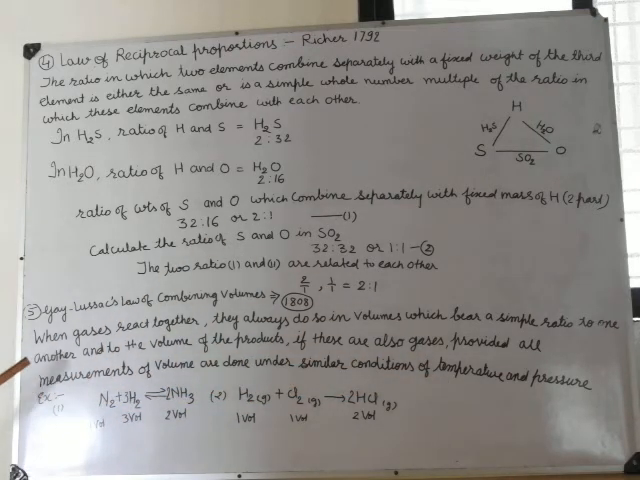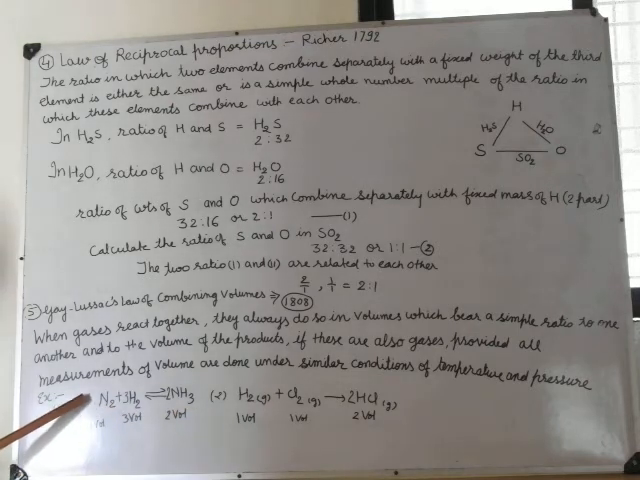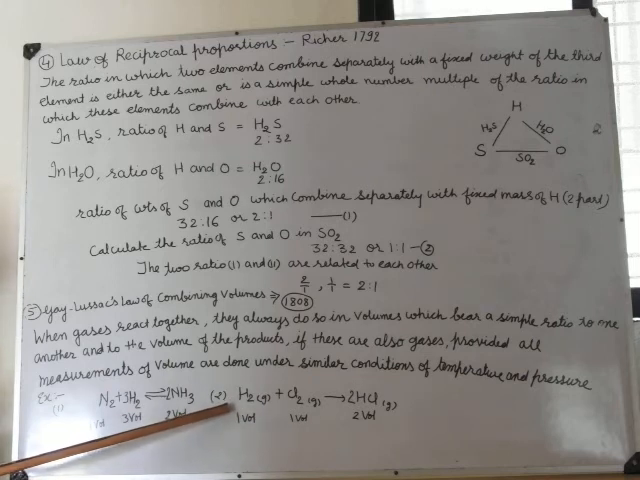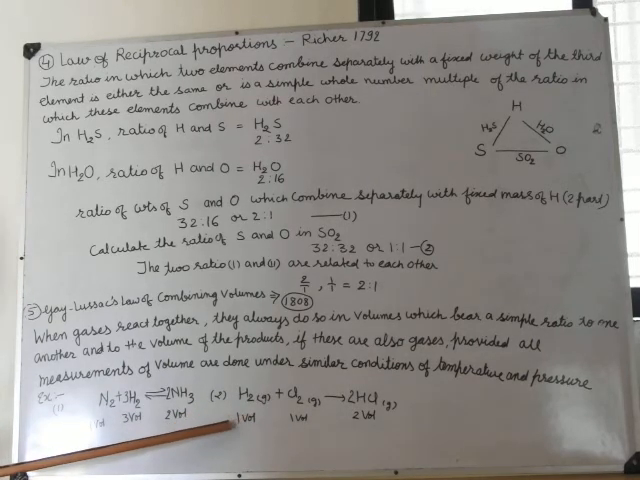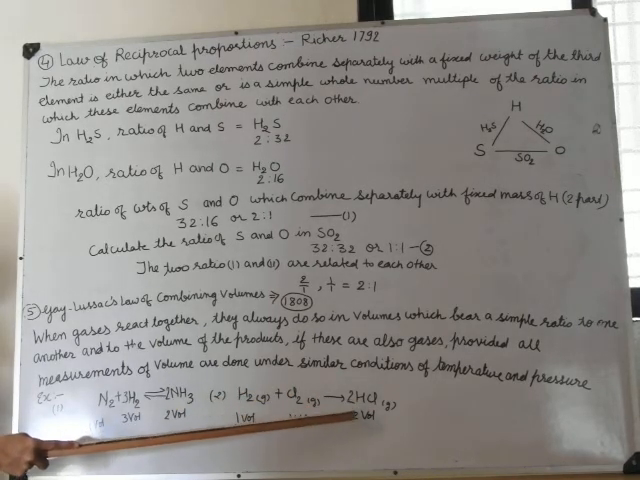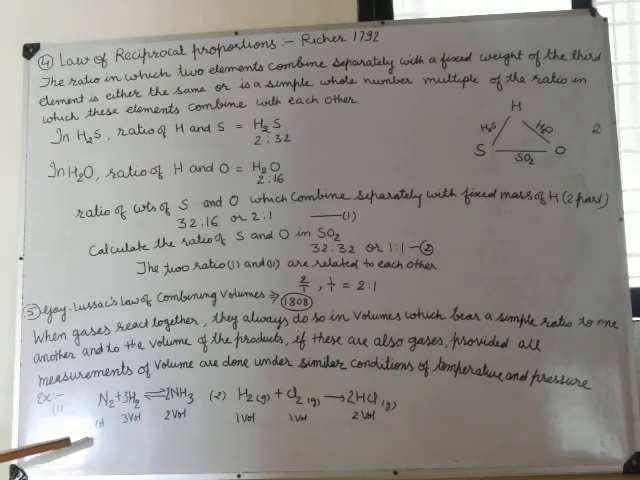Example: nitrogen and hydrogen, those are gases, give ammonia. Nitrogen has 1 volume, hydrogen has 3 volumes, ammonia has 2 volumes. In the case of hydrogen chloride, hydrogen gas has 1 volume, chlorine gas has 1 volume, giving 2 volumes of hydrogen chloride gas. In this way, we examine 1 volume, 3 volumes and 2 volumes.